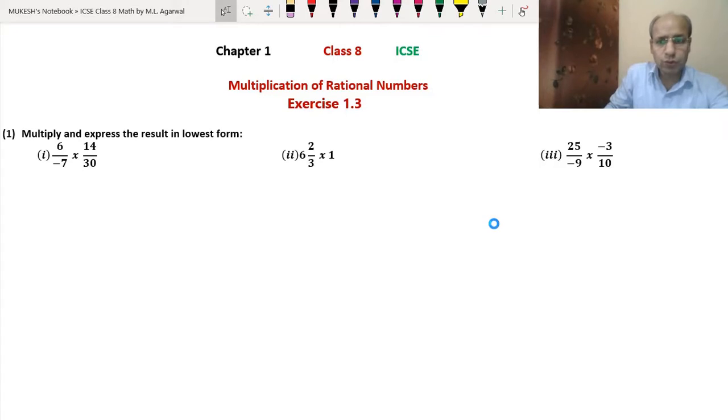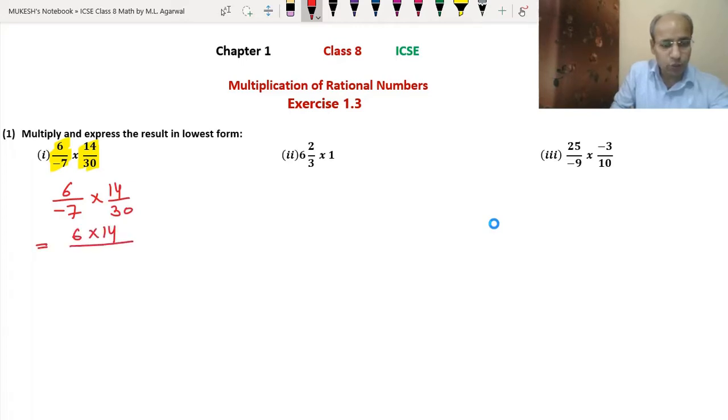In the first part we have to multiply and express the answer in the lowest form, that is, we have to reduce it. So we take the first part, that is 6 upon minus 7 into 14 upon 30. As we know, we multiply numerator with numerator and denominator with denominator. Now we can reduce them at the same time.